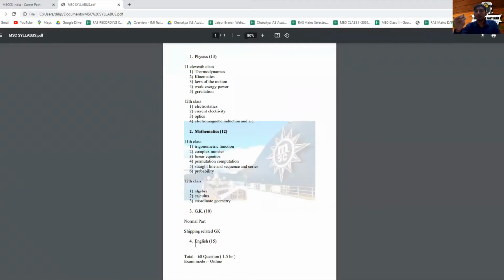Next comes mathematics. In mathematics also, you can see the 11th topics and 12th topics. These are the topics which are already given. These also you need to prepare perfectly.